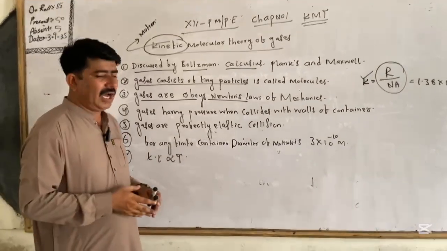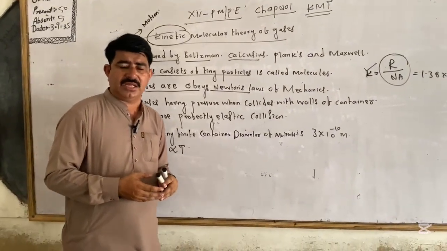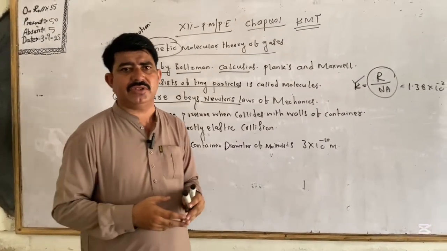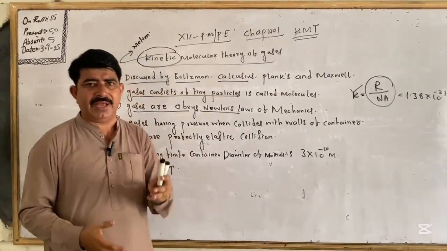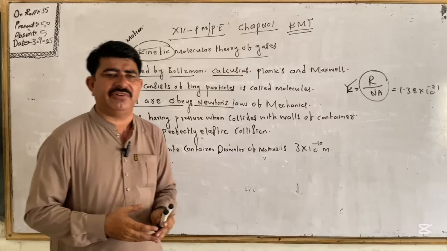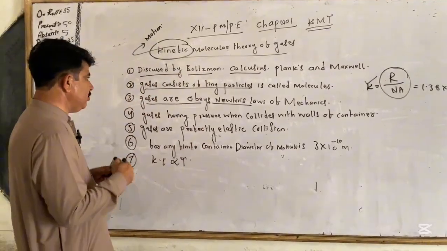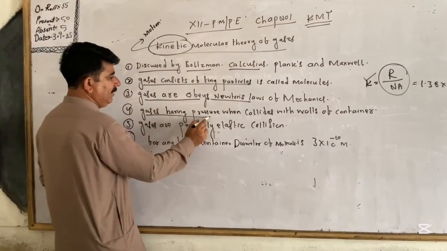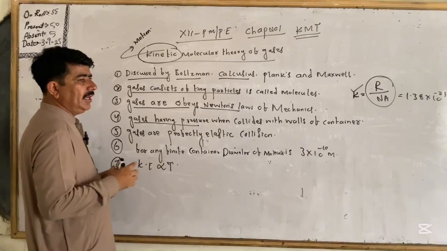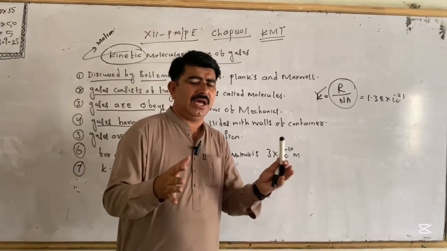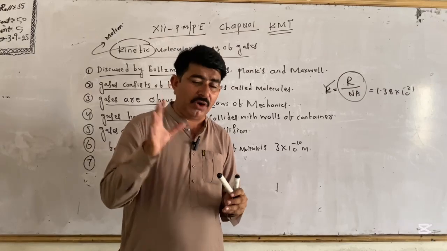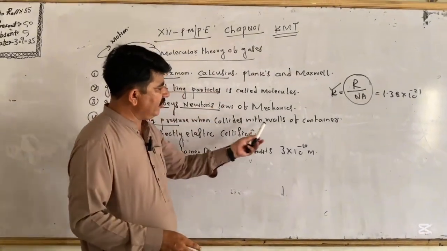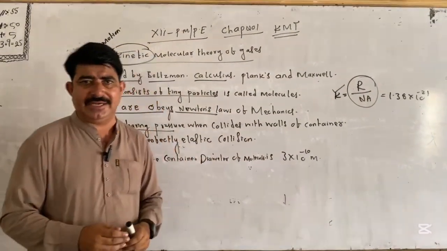According to Brown, gases consist of random, irregular motion, and gas molecules move in a zigzag path. Next, gas has pressure. Gas has low pressure because there are large gaps between the molecules, but gas produces pressure when the molecules collide with the walls of the container.